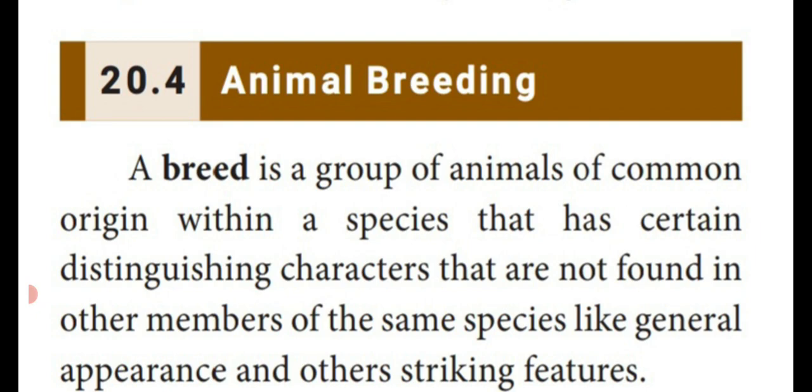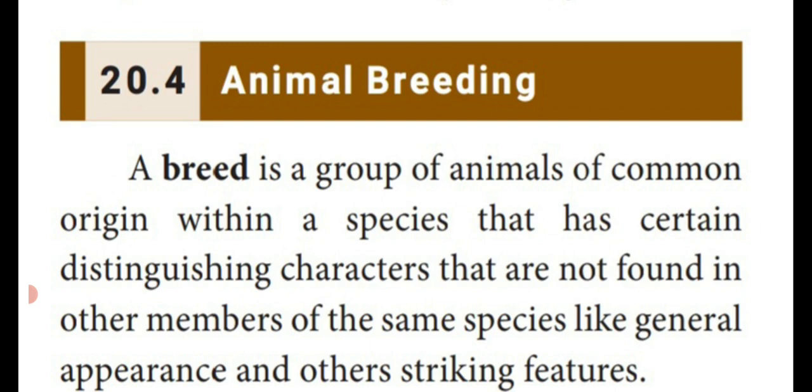It is a group of animals of common origin, that means common ancestor, within a species that has certain distinguished characters, that is desirable, variable characters, that are not found in any other members of the same species, like external general appearance and other internal features. That is said to be a breed.